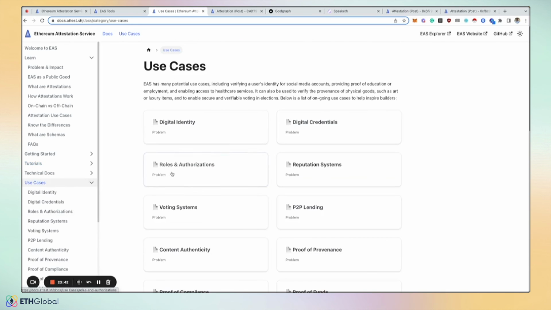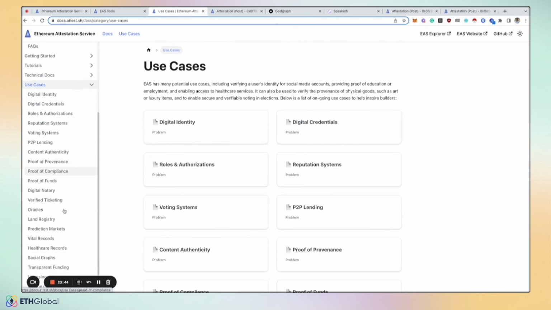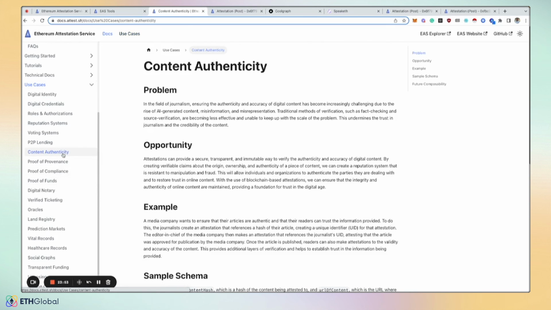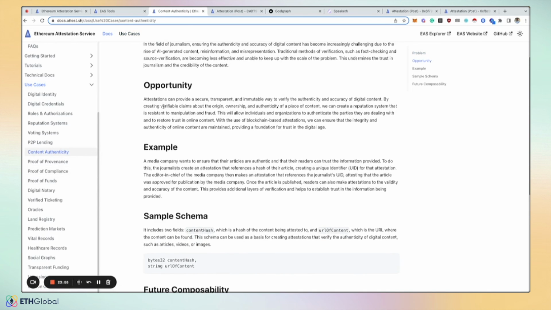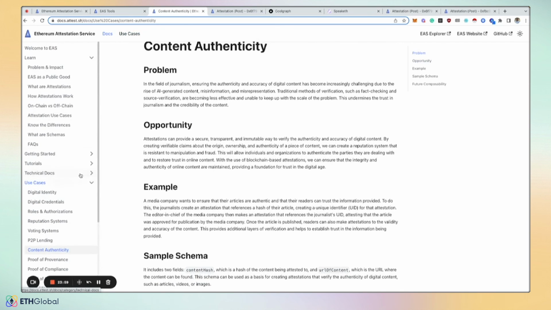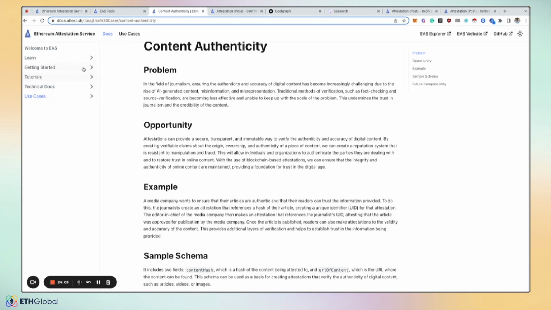The use cases page, if you're looking for some inspiration for your project, we tried to draft a decent amount of inspirational use cases that you can pick and choose from. So as an example, for content authenticity, it gives you an idea of what the problem is, the opportunity, some examples, but it's really up to you on how you want to implement it. We're just trying to help inspire what might be able to be built.